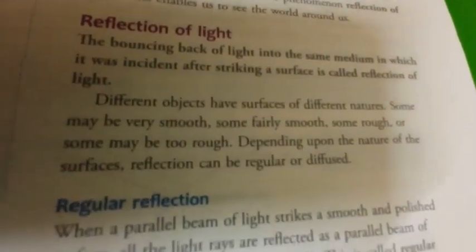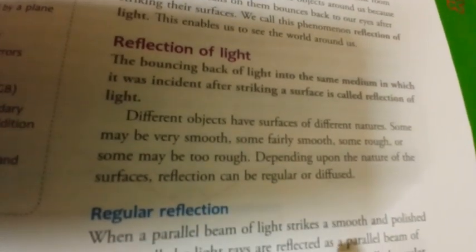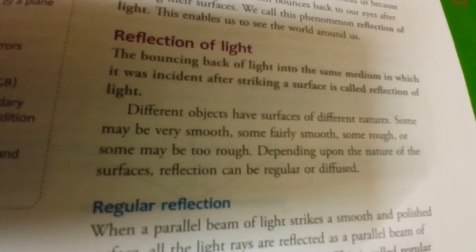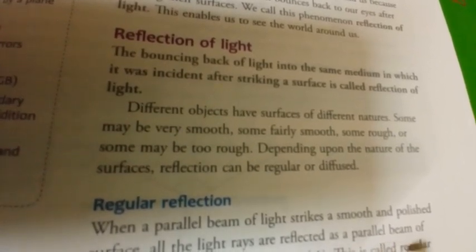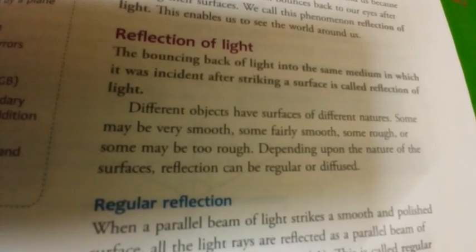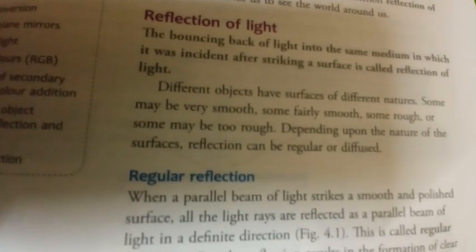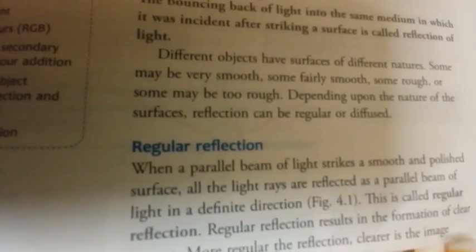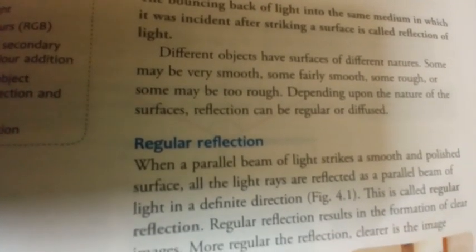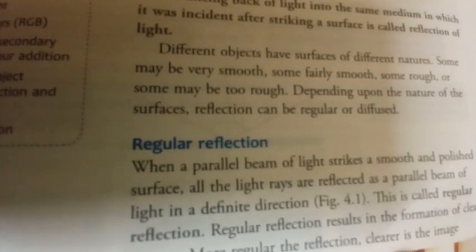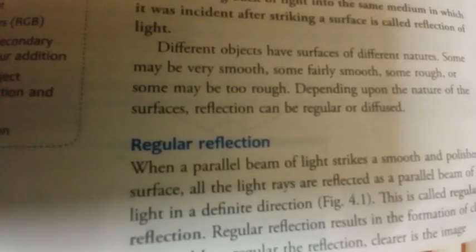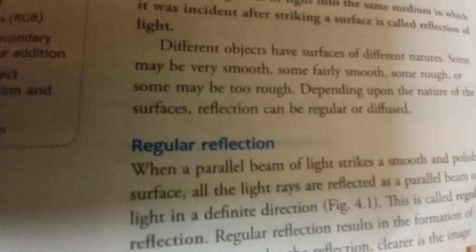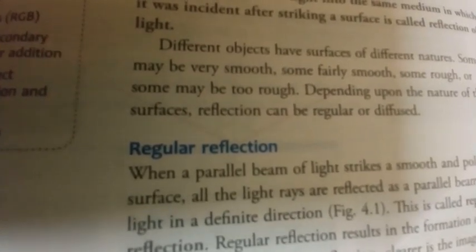So when a parallel beam of light strikes a smooth and polished surface, all the light rays are reflected as a parallel beam of light in a definite direction. This is called regular reflection. Regular reflection results in the formation of clear images. The more regular the reflection, the clearer the image. Mirrors, steel, water surfaces, oil surfaces, and highly polished surfaces cause regular reflection.